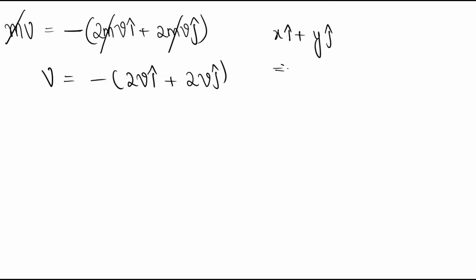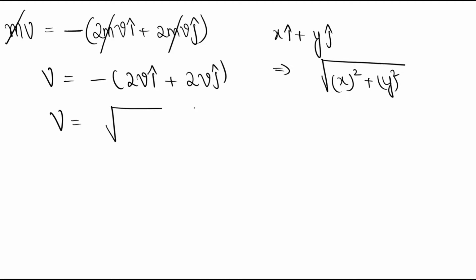So the resultant of this vector equation becomes root of x square plus y square. Okay, so resultant velocity v becomes root of (minus 2v) whole square plus (minus 2v) whole square.